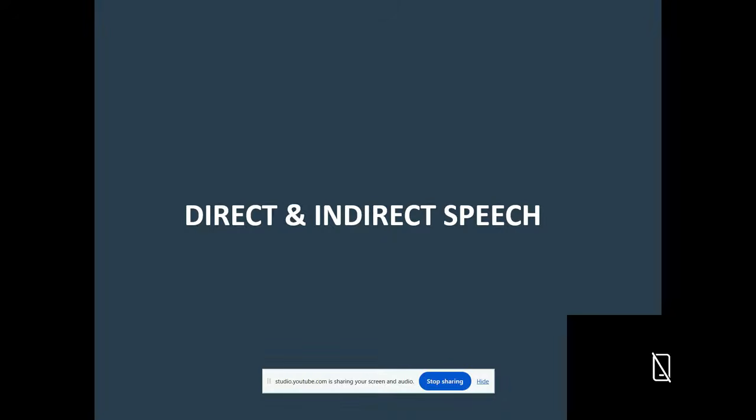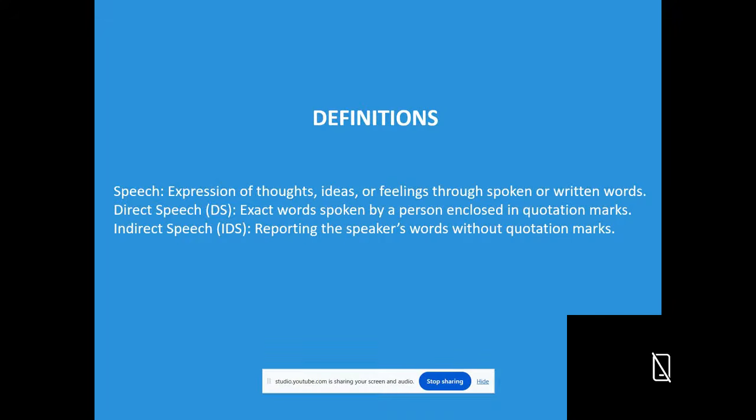Direct and indirect speech. First, let us see the definition of speech. What is speech? Speech is the expression of thoughts, ideas, or feelings through spoken or written words. Expression of our thoughts, views, or ideas in a written or spoken form is known as speech.